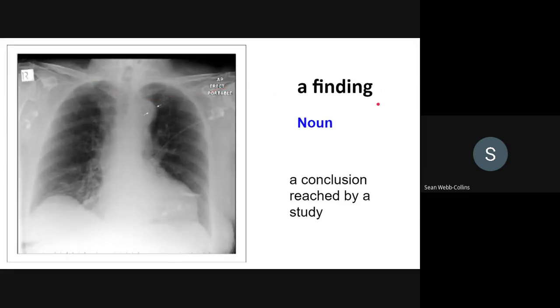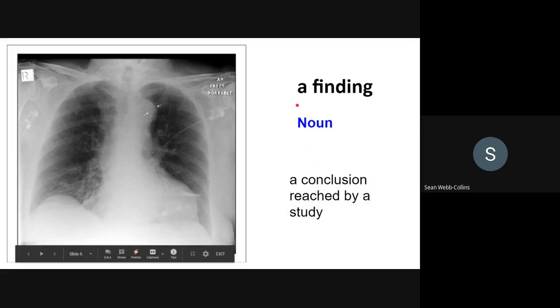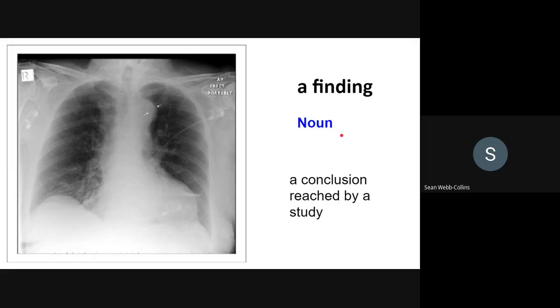A finding. Noun, a conclusion reached by a study. Finding is a noun, and it is a conclusion reached by a study. Example, the doctor made a shocking finding from the X-ray, a tumor.